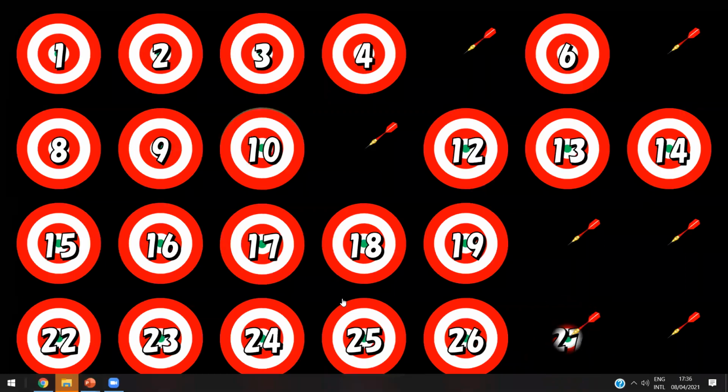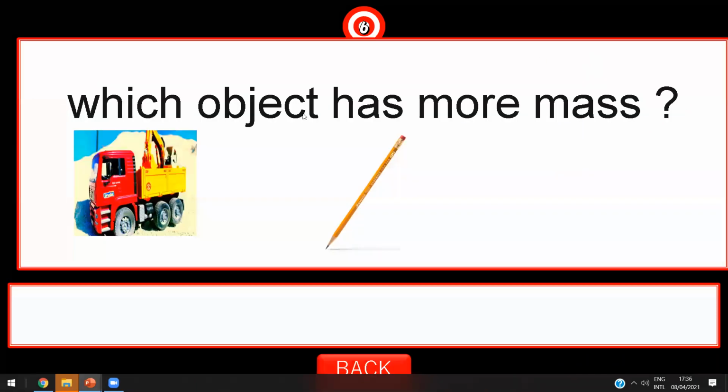Yes, Hatem? Yes, honey, let's choose a number. 6. Okay. And number 6, which object has more mass? The car or the pencil? Car. Great job, because the car has more amount of matter or less amount of matter? More mass, because more amount of matter.